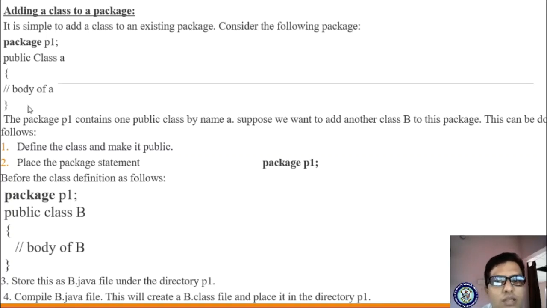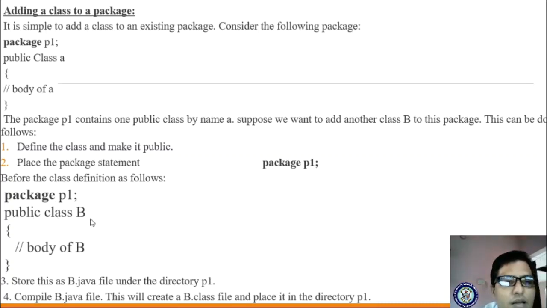So here are the steps as given. Define the class and make it public. First we define the class and make it public. Then place the package statement. Above the class we mention the package statement, before the class definition as follows. So whenever you are defining your class, on the top you have to define the package. Now let us see the third statement.